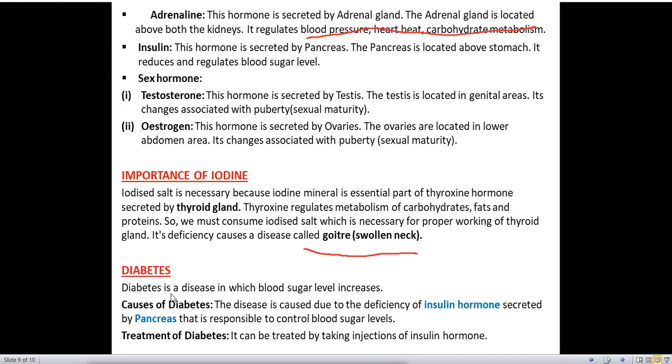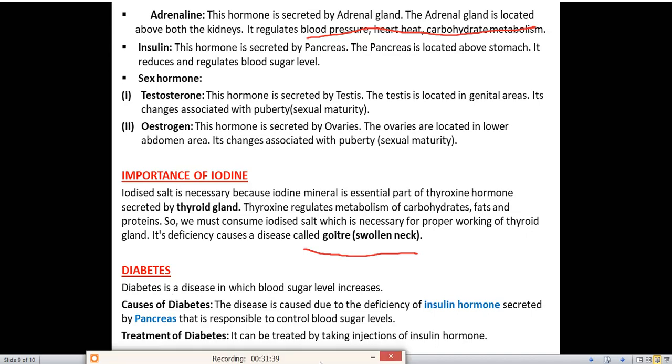So how can diabetes be treated? What is the treatment of diabetes? We have to take an injection of insulin hormone. Sometimes you have seen diabetic patients taking an injection. What is that injection? Insulin hormone injection. They are taking insulin in their body so that their blood sugar level will be maintained or controlled.